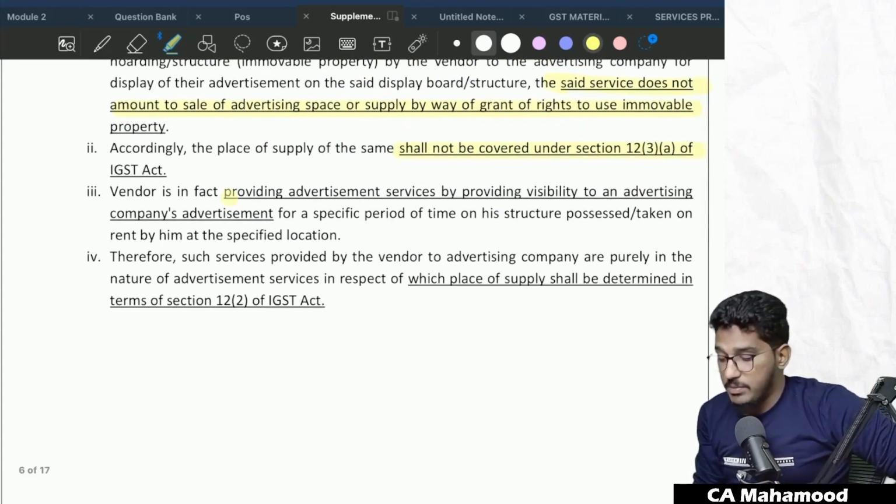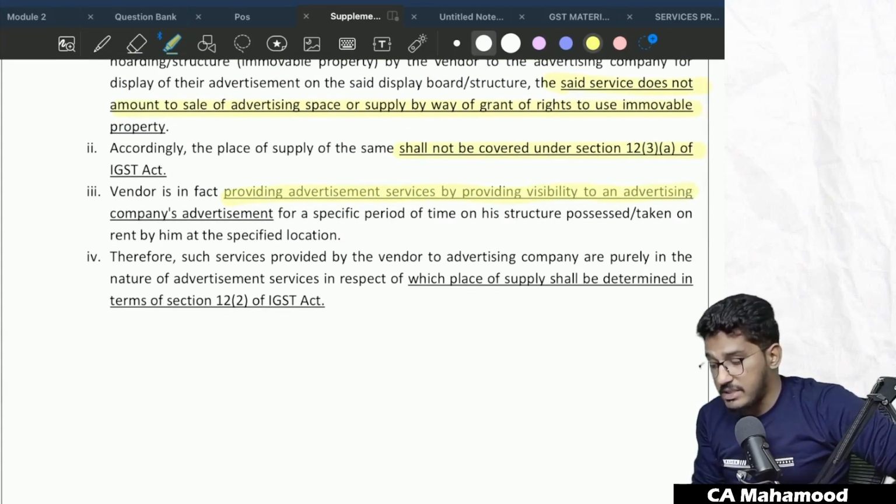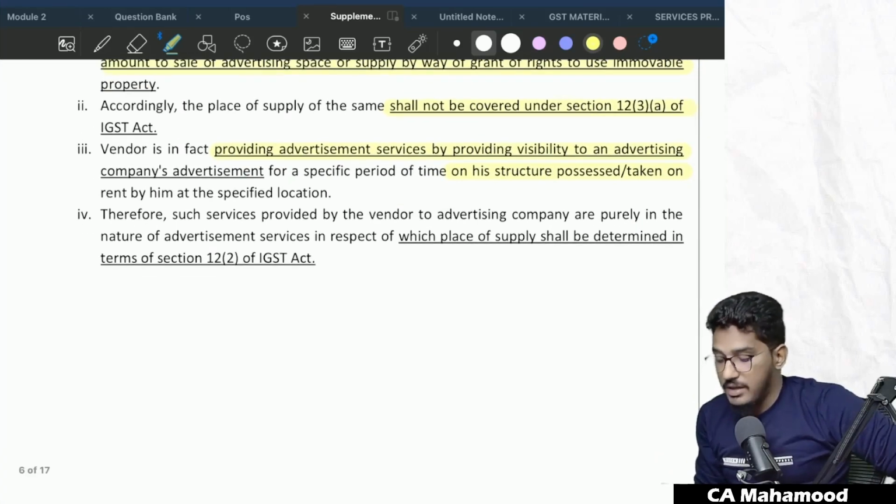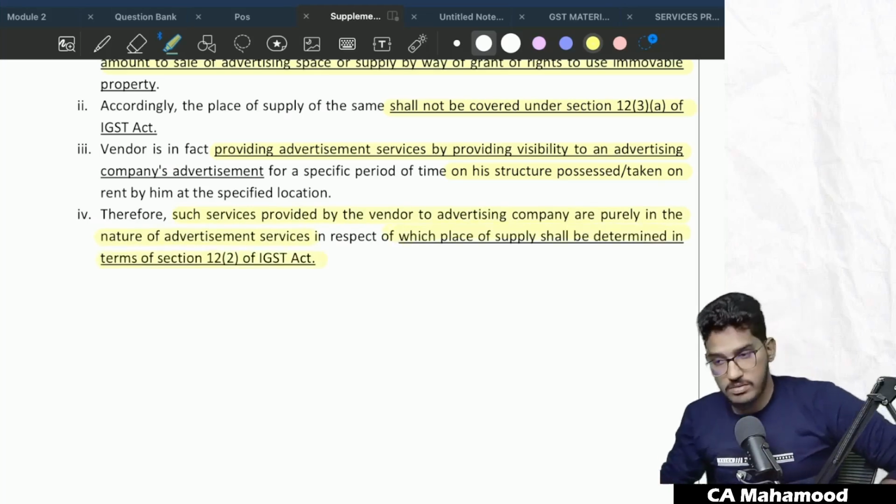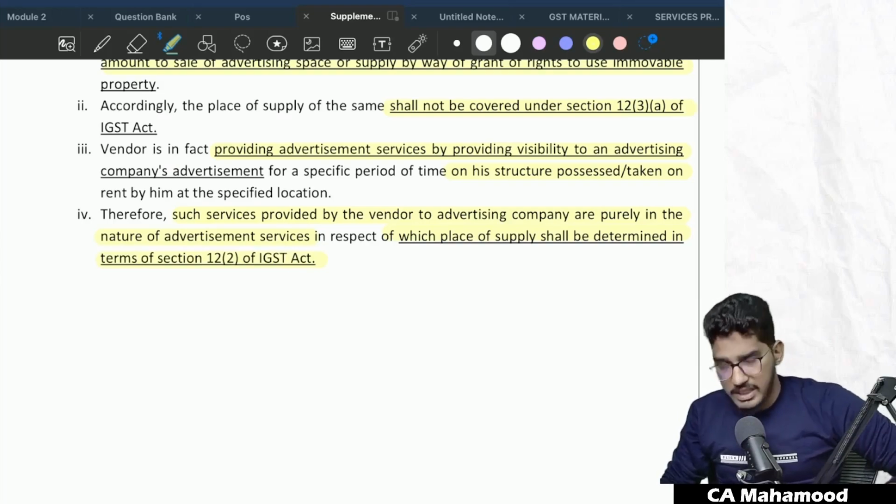So vendor is in fact providing advertisement services by providing visibility to an advertising company's advertisement for a specific period of time on his structure possessed or taken on rent by him at the specified location. Therefore, such services provided by the vendor to the advertising company are purely in the nature of advertisement services, in respect of which the place of supply shall be determined in terms of 12 subsection 2, which is a residuary clause. Understood? Clear and comfortable, everybody?